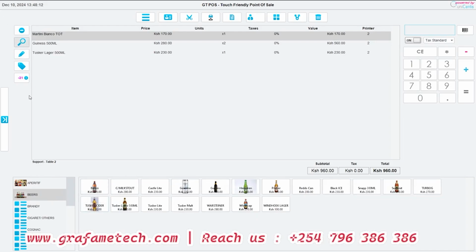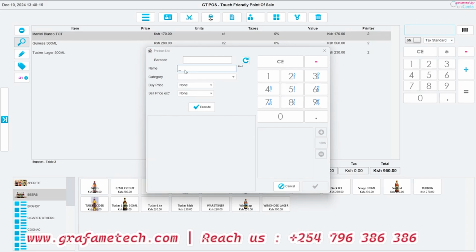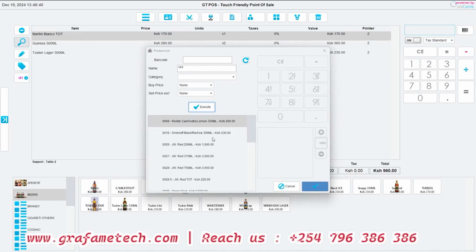You also have a search icon here. With this search icon, you just type in some codes or just some keywords. Let's say, for example, you want to search for Johnny Walker, or let's say red or black. You'll see it will load. Once you've typed that, you just click execute.